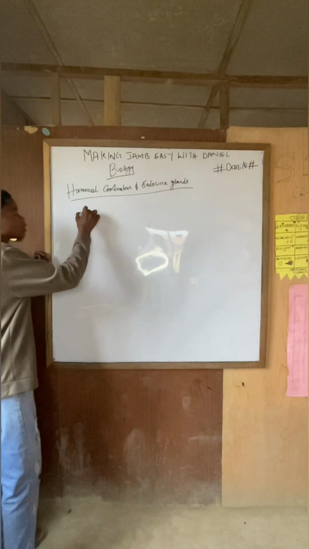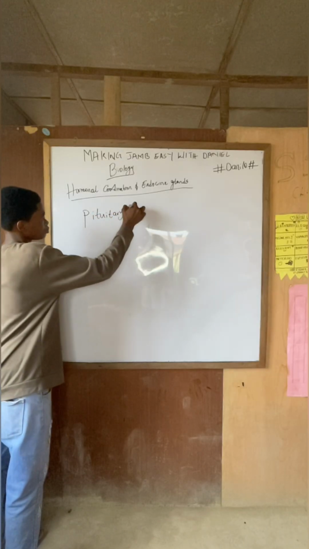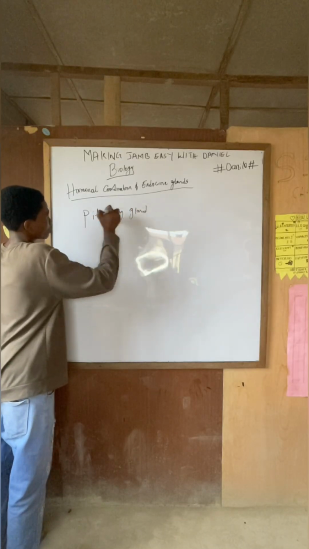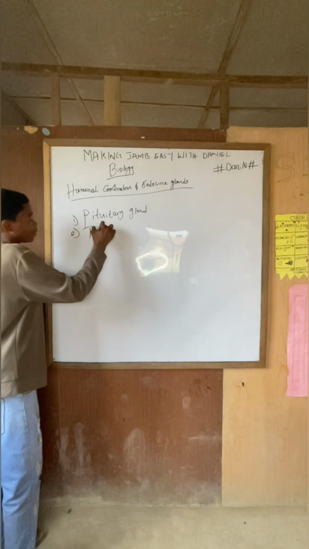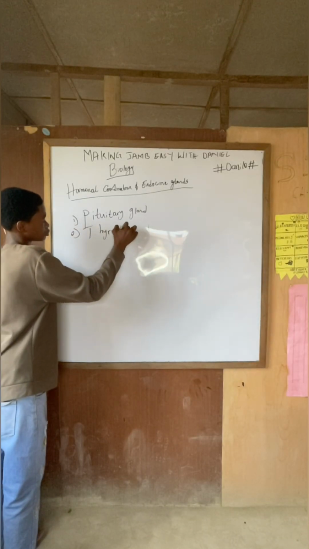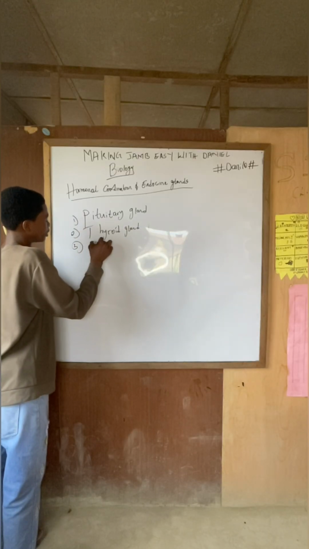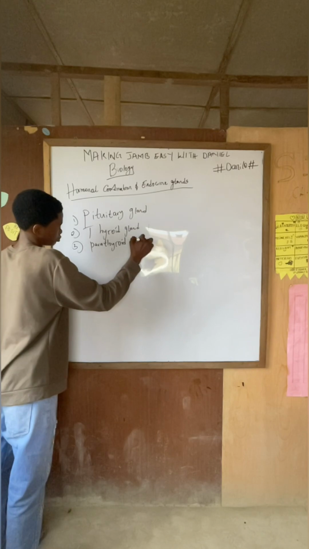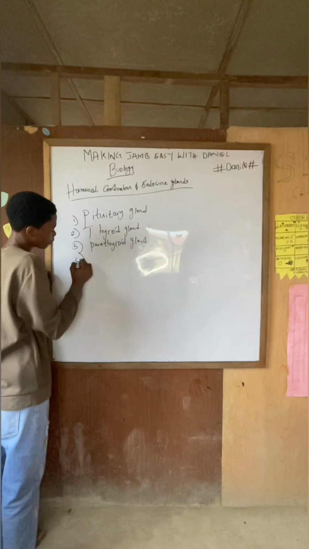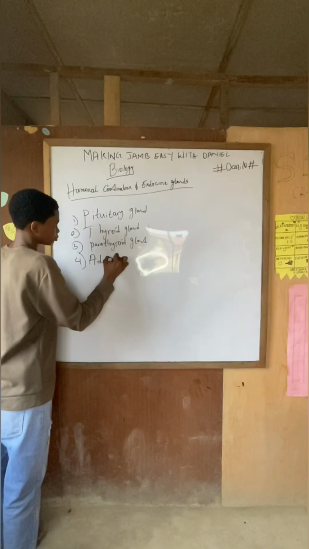Now we have number one, the pituitary gland. Number two, the thyroid gland. Number three, the parathyroid gland. Number four, the adrenal gland.